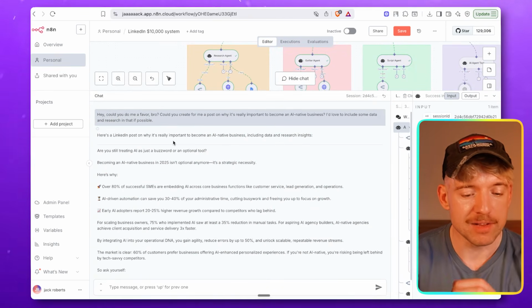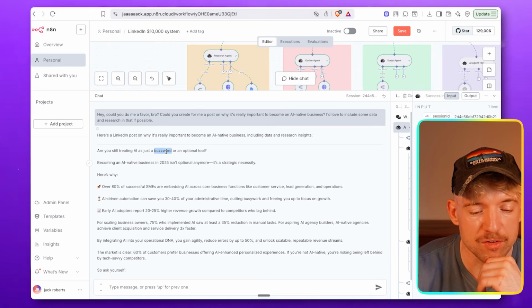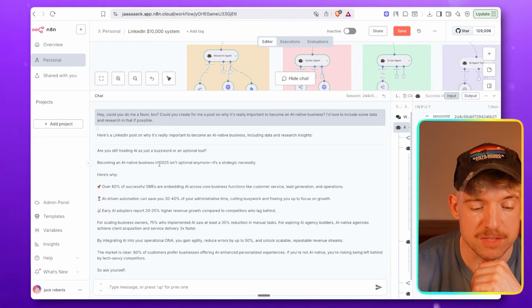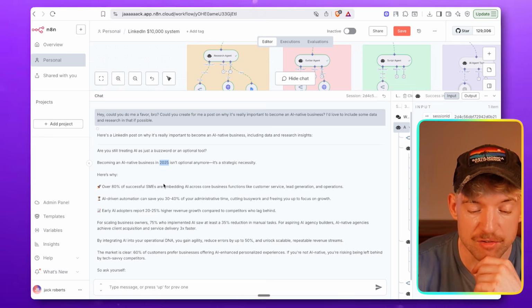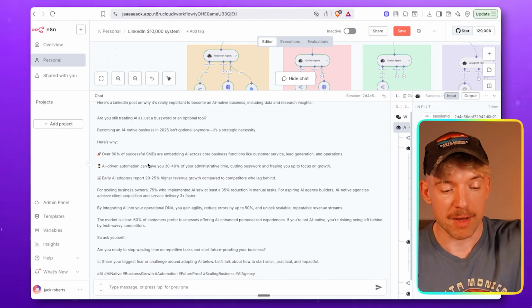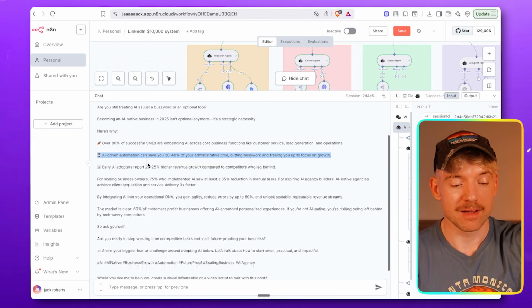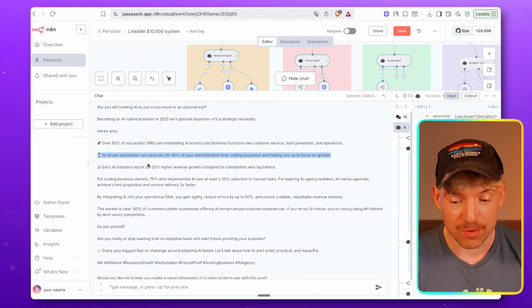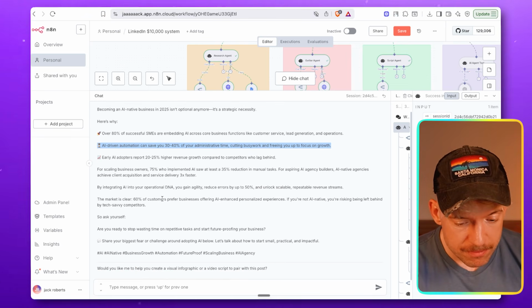All right, so here's a LinkedIn post. Are you still treating AI as just a buzzword or an optional tool? Becoming an AI native business in 2025 isn't optional anymore. It's a strategic necessity. Here's why. Over 80% of successful SMEs are embedding AI. Bam. AI-driven automation can save you 34%. It's got the data, guys. How freaking cool is this? I come down. Let's have a look now.